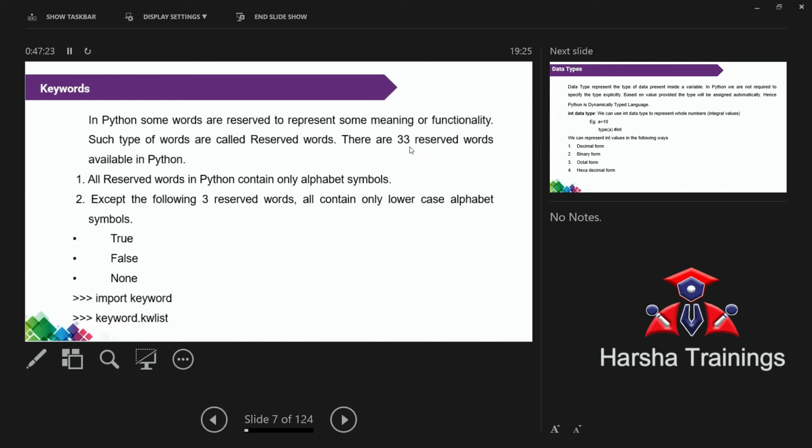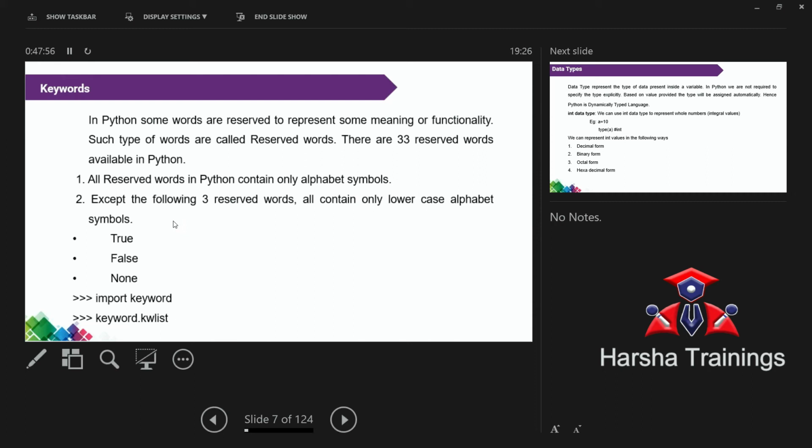All the reserved words in Python contain only alphabets. That is, no digits, no underscore, no special symbols. Only the letters A to Z are allowed. Except for these three, all contain lowercase letters. Suppose you know this one: if is in small letters, while is in small letters, for is in small letters. Except these three, every keyword is in lowercase letters.